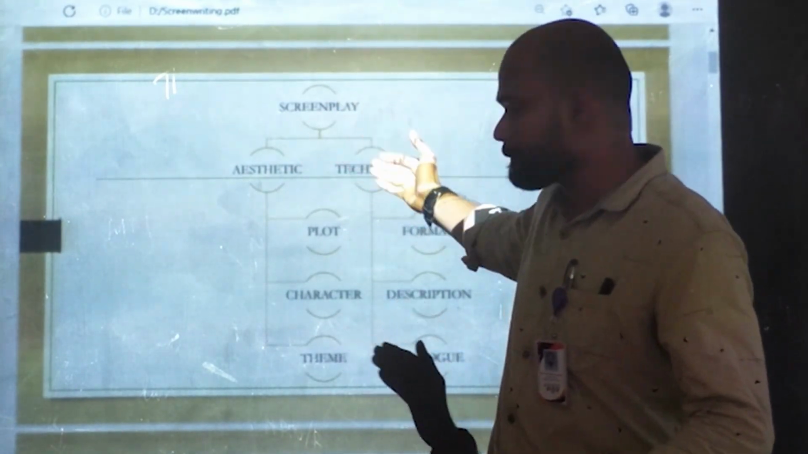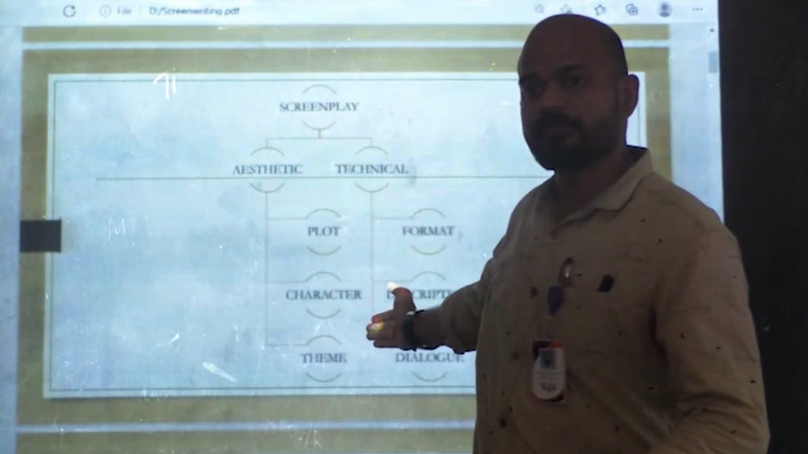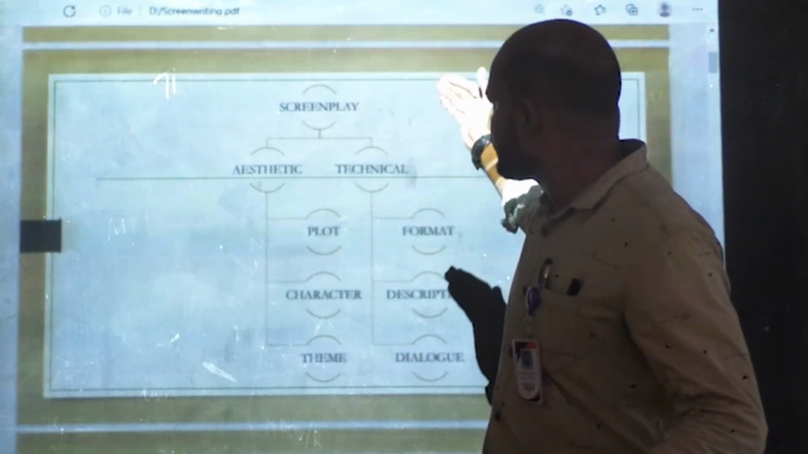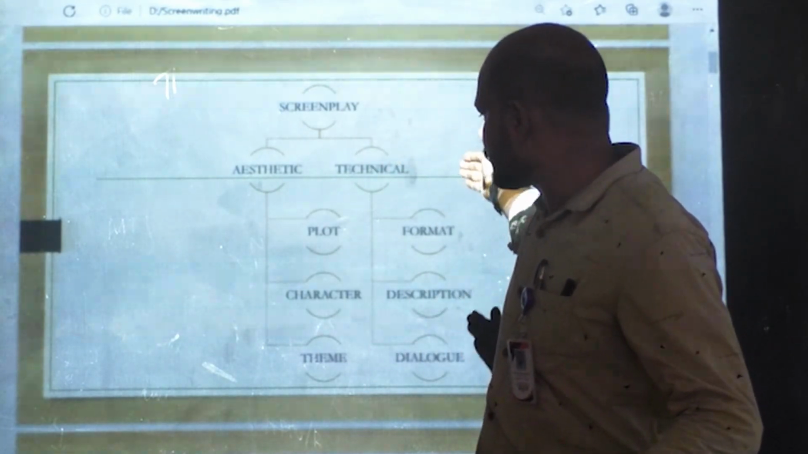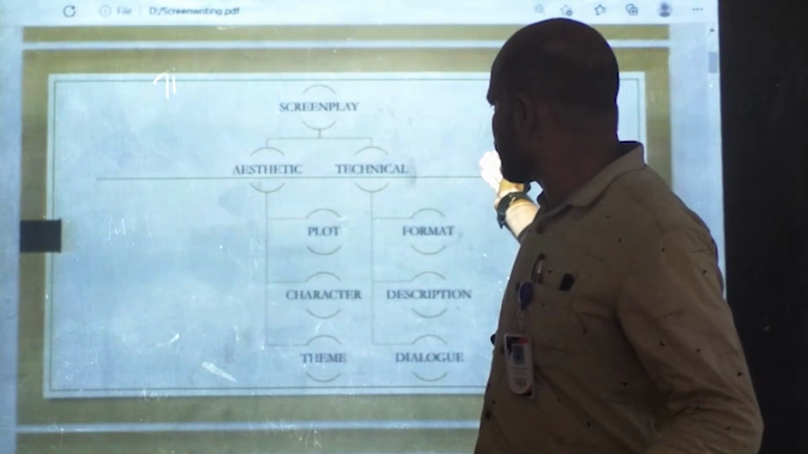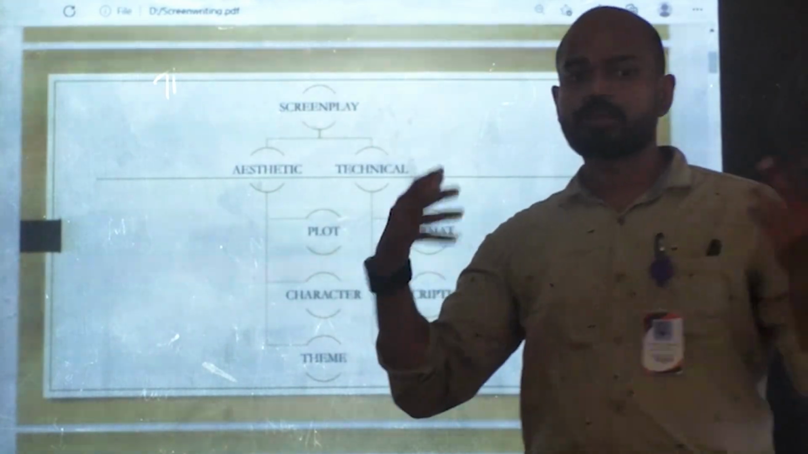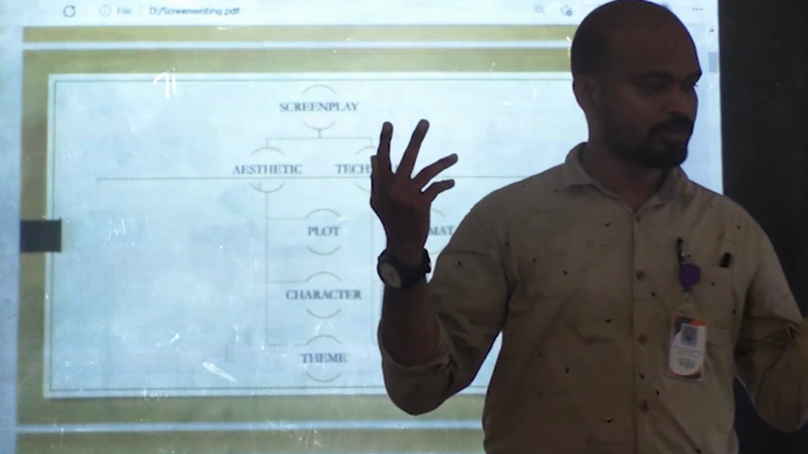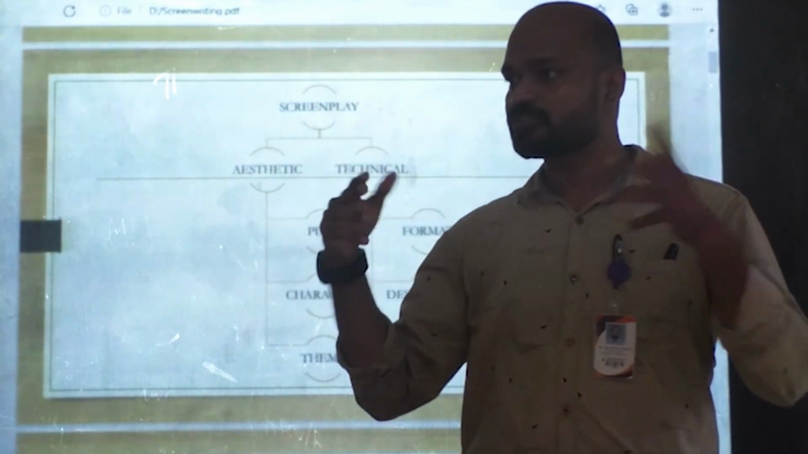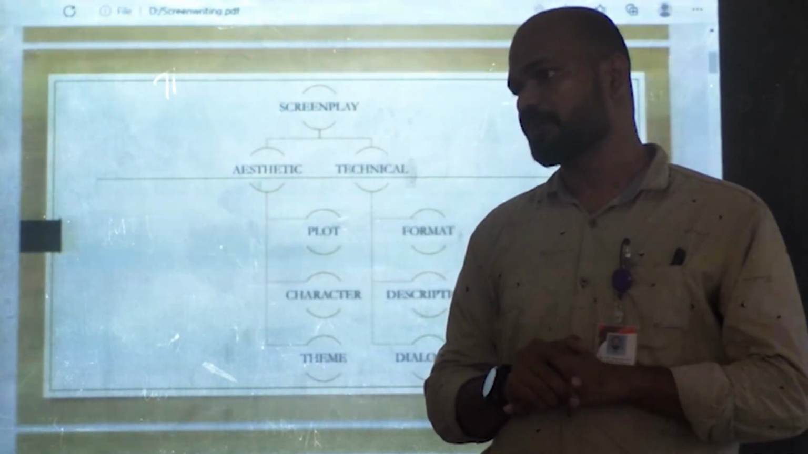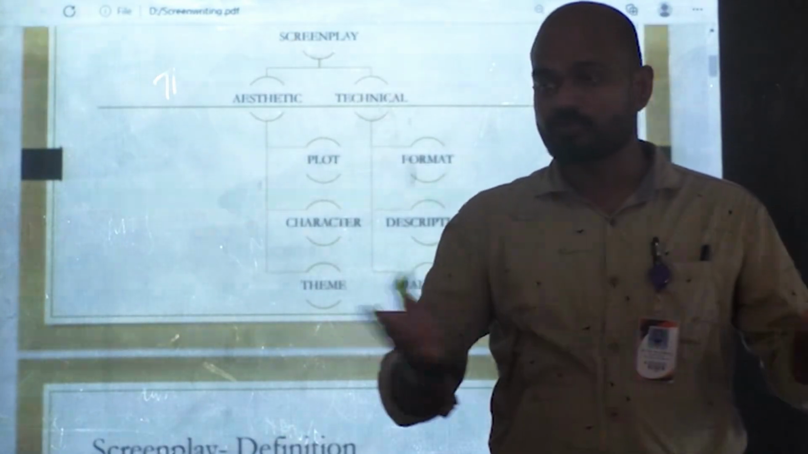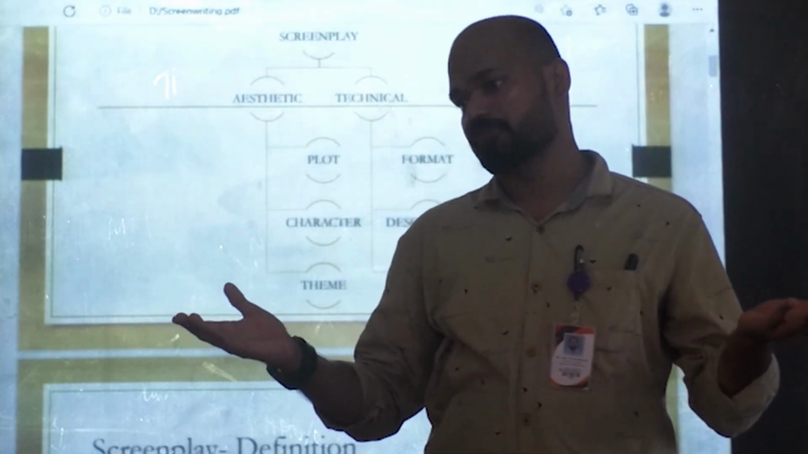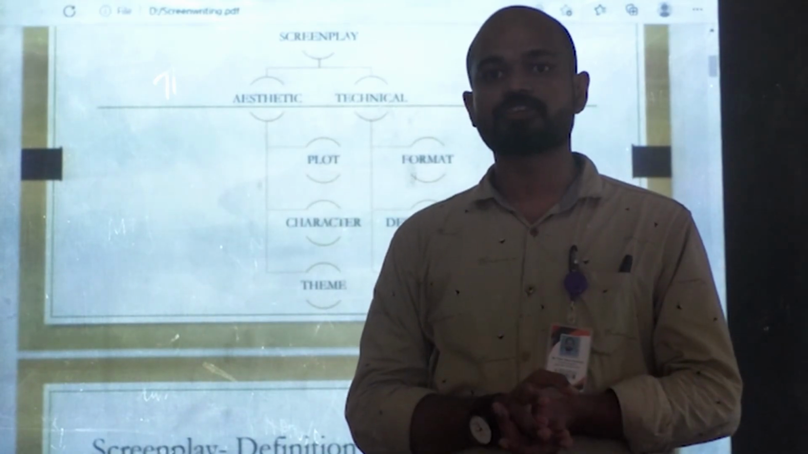A screenplay can be divided into aesthetic sense as well as technical sense. Aesthetic sense is the plot, character and theme behind a screenplay, while the technical sense, technicality, means the format, description and dialogue. Format means how we write a screenplay. In Malayalam, it has one format, while in international format, they follow a universal format.